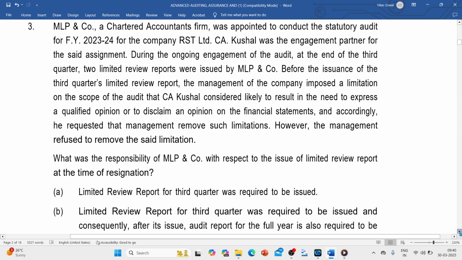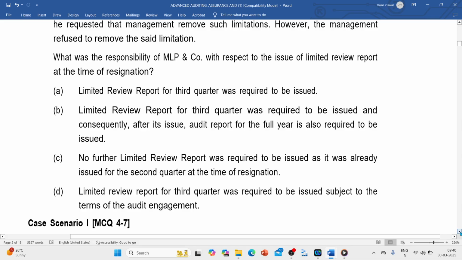Now, the options given are, first of all, whether we have to issue a limited review report. In this case, definitely the limited review report for the third quarter has to be issued. But should I go by A or B, or as per D? Because here they say you don't have to issue a limited review, that is not an acceptable option.